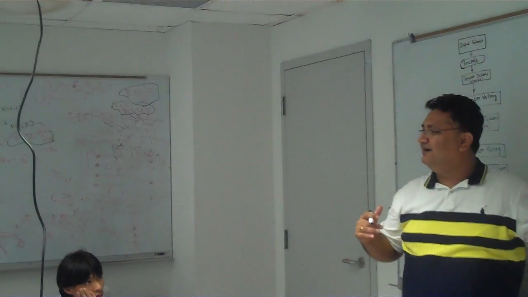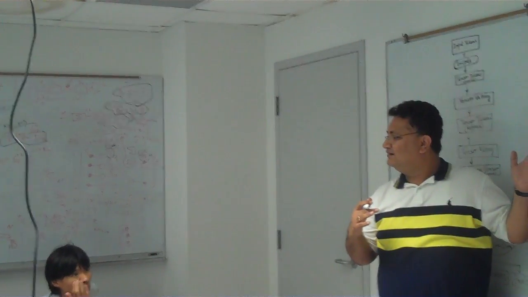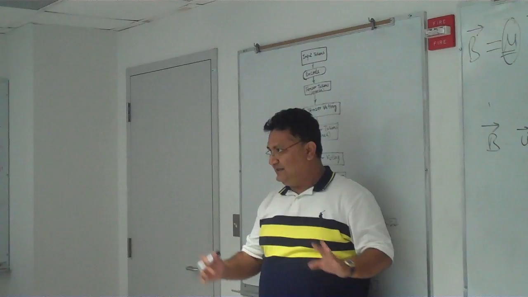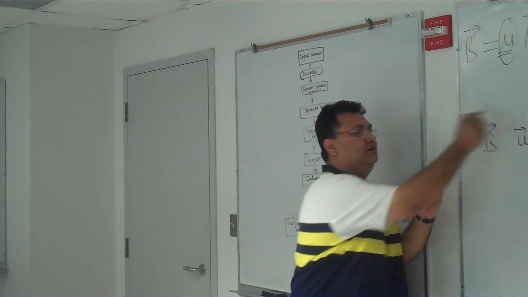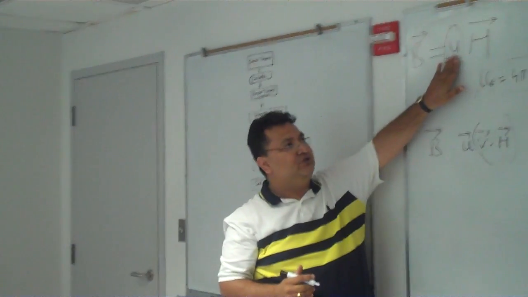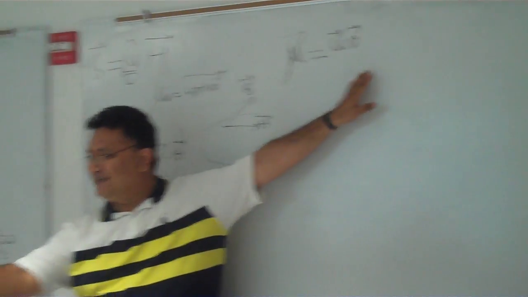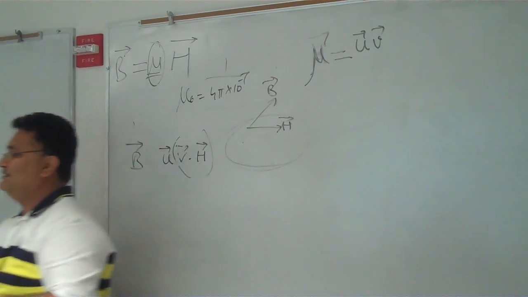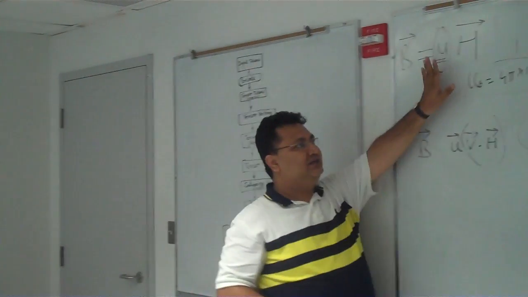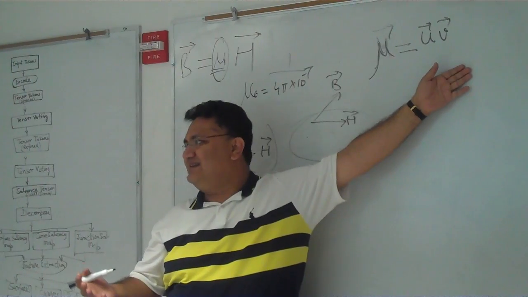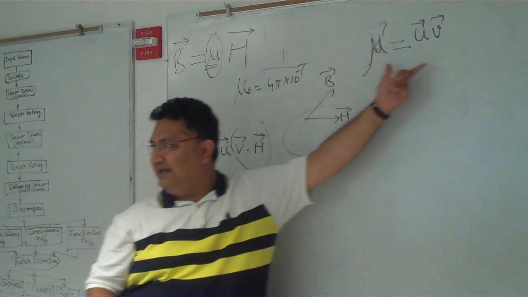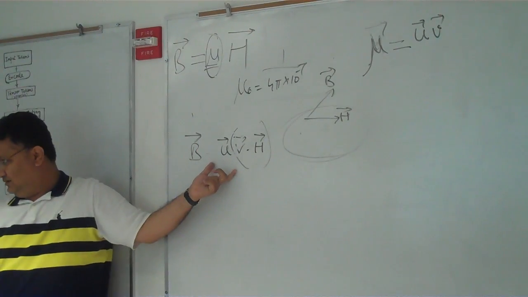Are you understanding, or any question? I just gave an example. So mu is a tensor. Is there any physical meaning of mu? Just assume mu equals u v, and I am going to explain how a tensor is represented in two directions. If you ask why this is so, this is just an assumption. If it is like this, then it can satisfy this equation.